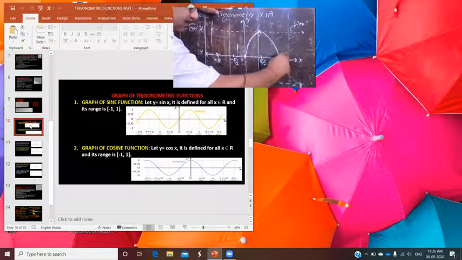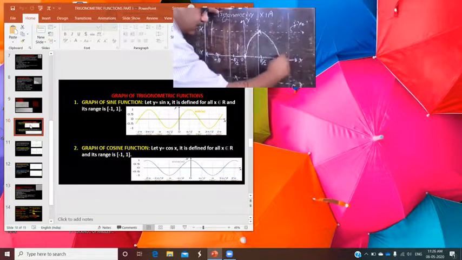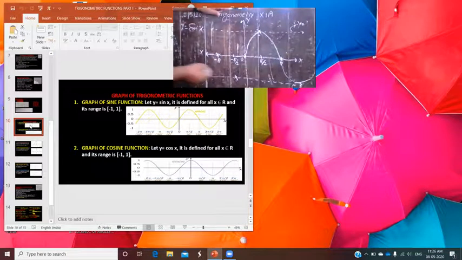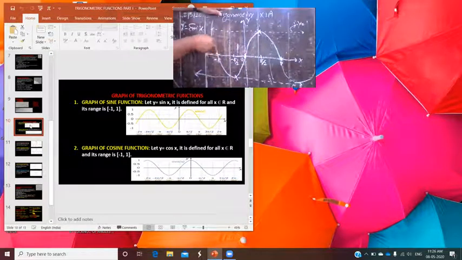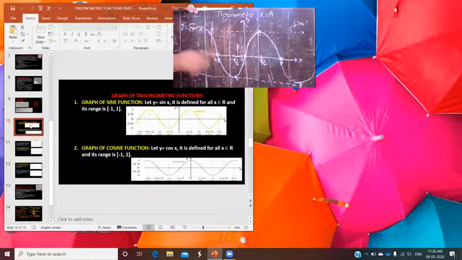Here you have 0, and if you continue, it forms in this way, and in the negative direction. So that gives the graph of sine x. In this way, you plot the graph of sine x.